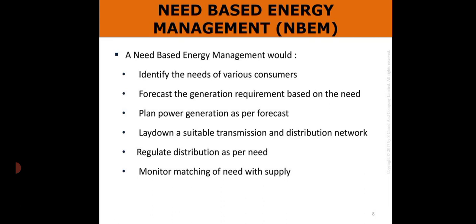Need-based energy management would first identify the needs of various consumers, and second, forecast the generation requirements based on the need. Third, plan power generation as per the forecast, and lay down a sustainable transmission and distribution network. Next, regulate distribution as per need, and monitor matching of the need with the supply.